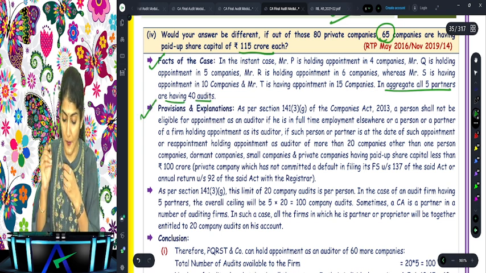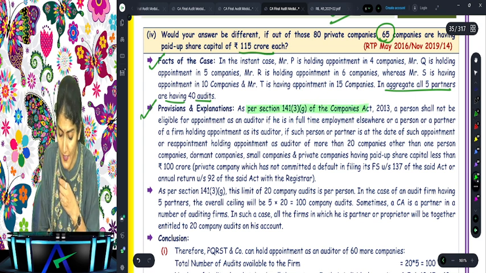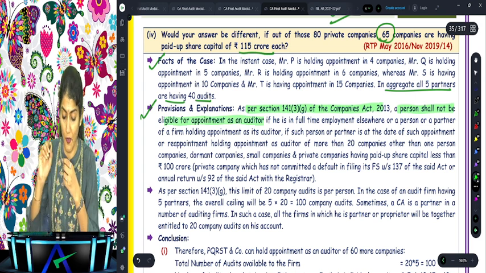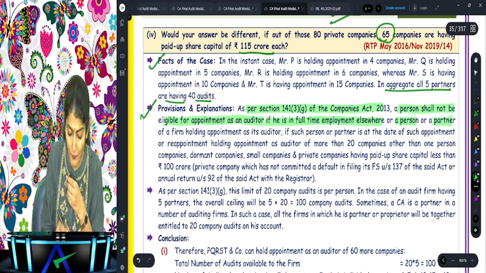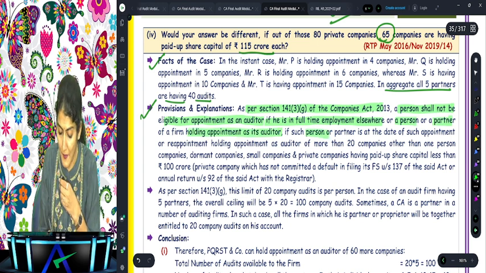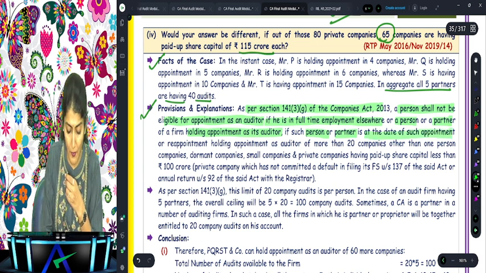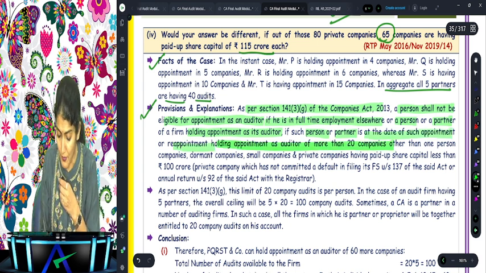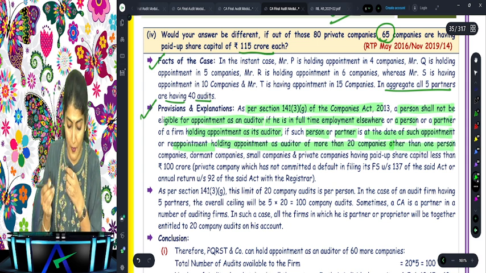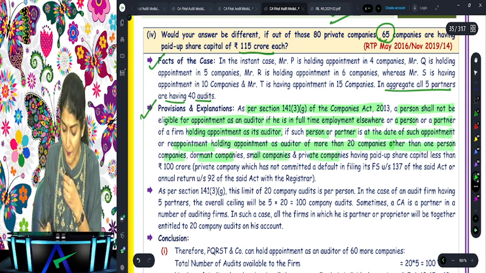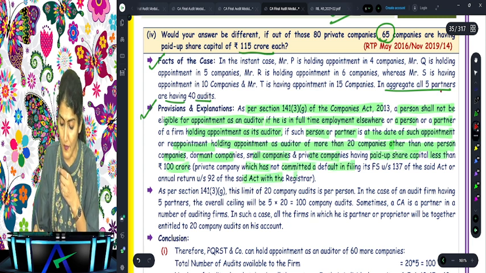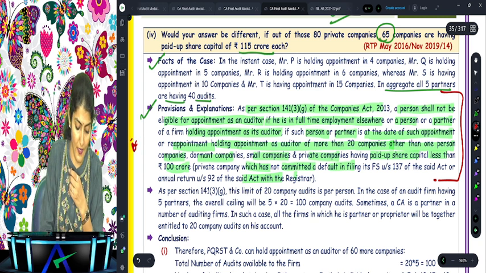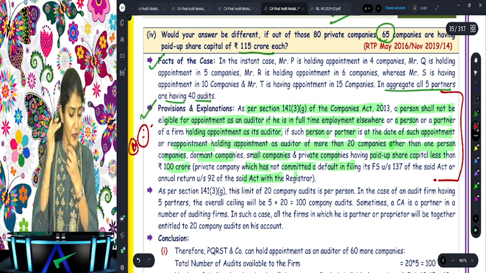As per section 141(3)(g) of the Companies Act, a person shall not be eligible for appointment as an auditor of a company if he is in full-time employment elsewhere, or a person or a partner of a firm holding appointment as an auditor if such person or partner, at the date of appointment or reappointment, is holding appointment as an auditor of more than 20 companies other than one person company, dormant company, small company, and private companies with paid up capital less than 100 crore, provided it has not committed a default. So this is the theory which I need to write in the answer. Is it clear to everyone? This is the theory which I need to write.